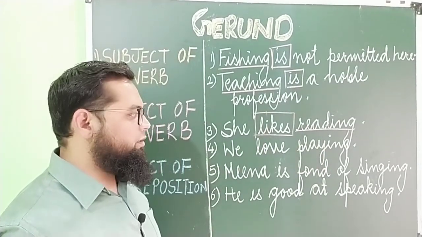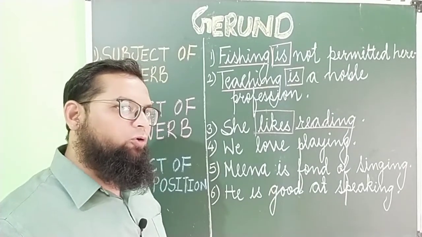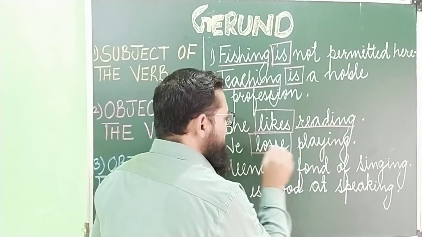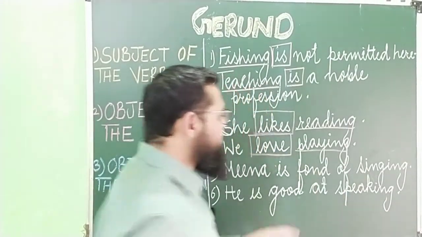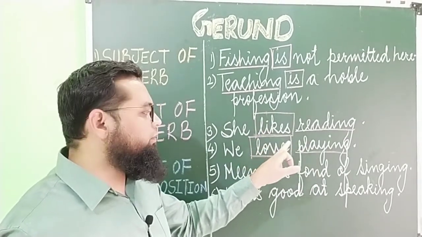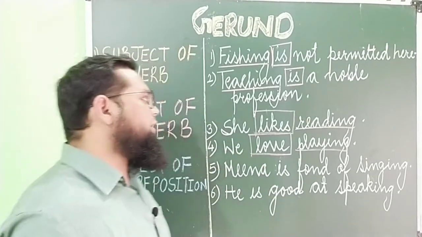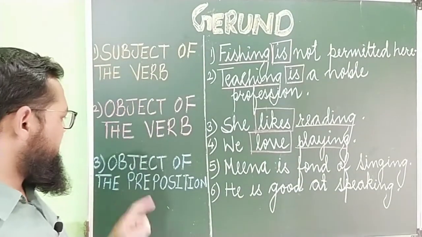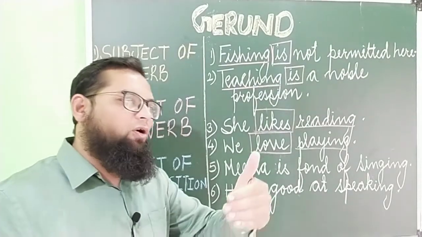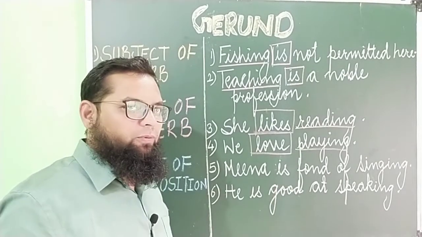Next example, we love playing. What is the verb in the fourth sentence? Love. And what is the object? Playing. So this gerund is the object of the verb love. We love playing. And the third possibility of a gerund, object of the preposition. That means it will follow the preposition. It will be immediately after the preposition.